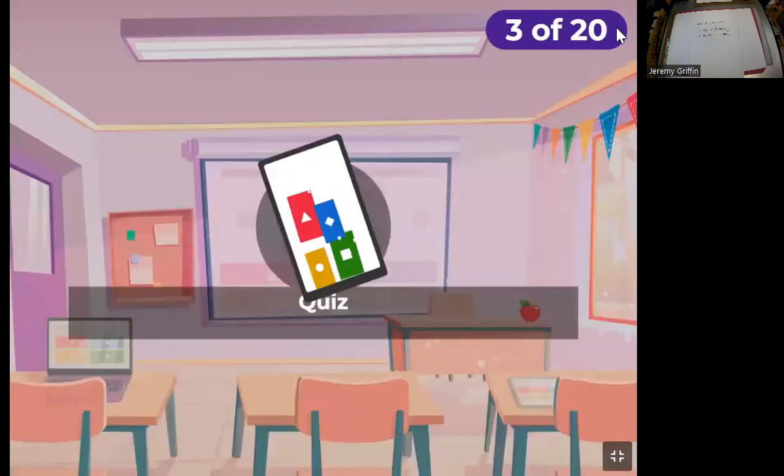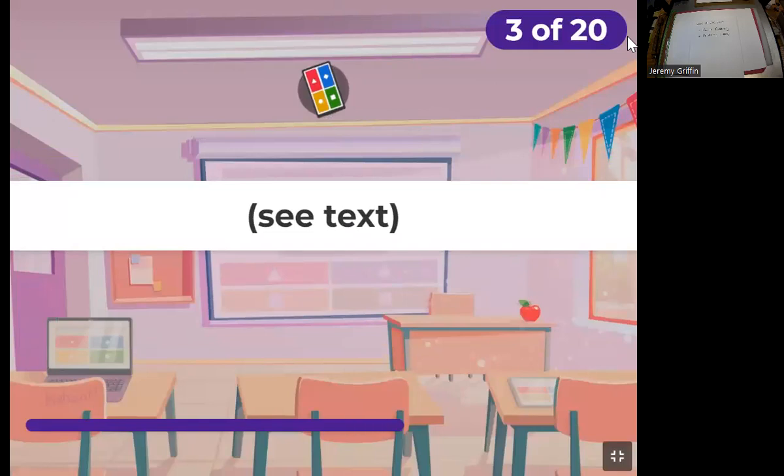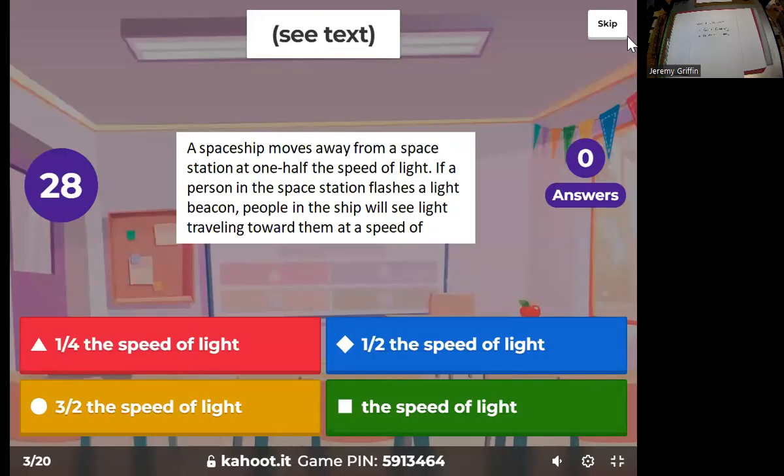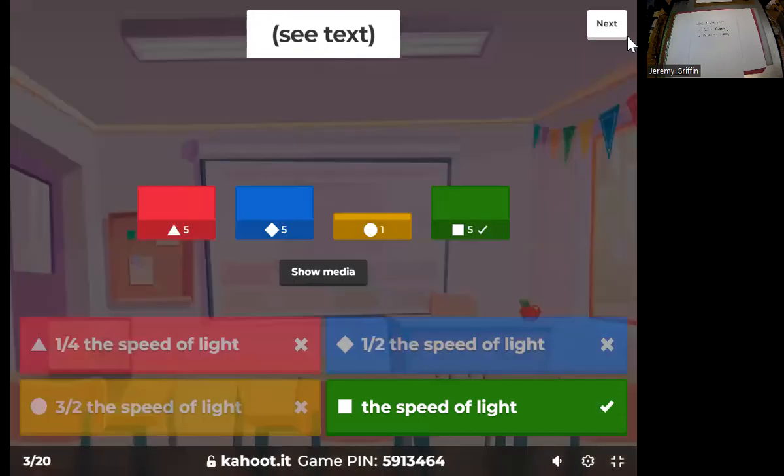All right. Spaceship moves away from a station at half the speed of light. A person in the station flashes a light beacon. People in the ship will see the light traveling toward them at a speed of what? The speed of light. Right? Remember, the speed of light is always the speed of light, regardless of your reference frame. Right, let me switch over and draw this out.